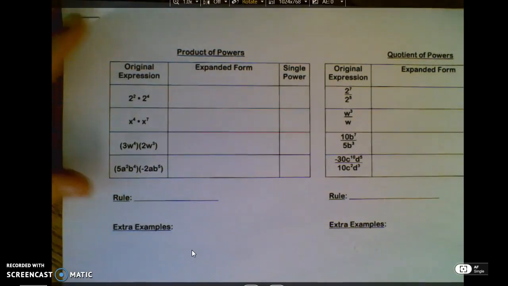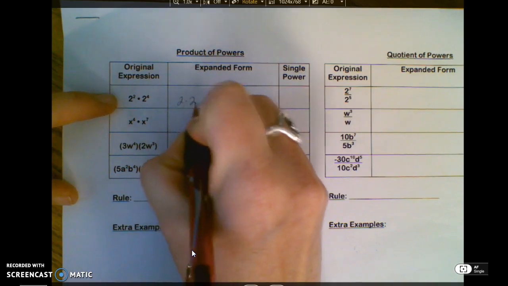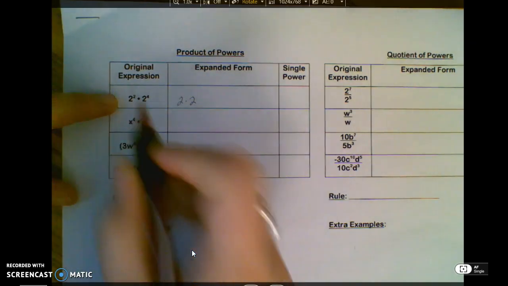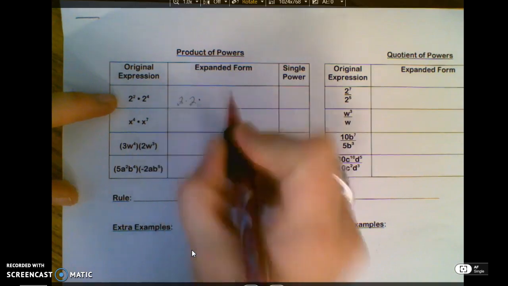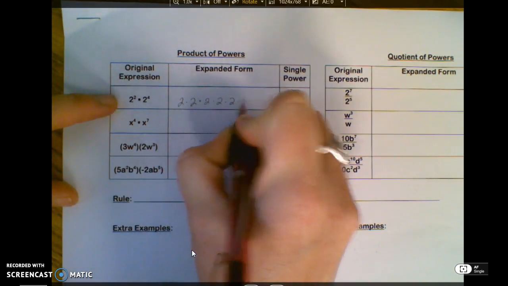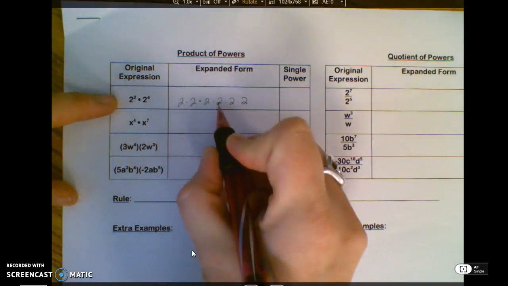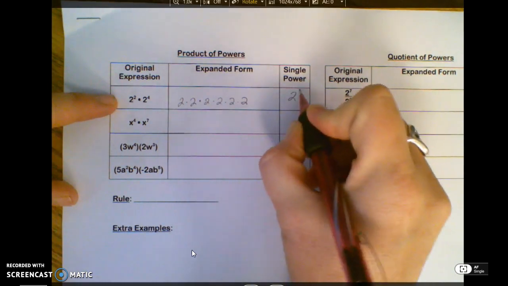Exponent rules. First of all, we're going to talk about what happens when we're multiplying. 2 squared means 2 times 2. Notice that that says times, so I'm going to put times. 2 to the 4th means four 2's. So if you notice, in the end, you have six 2's. You have 2 to the 6th.